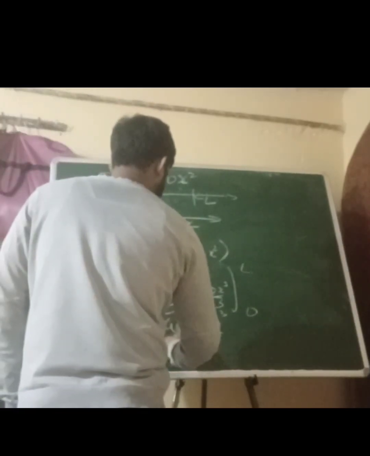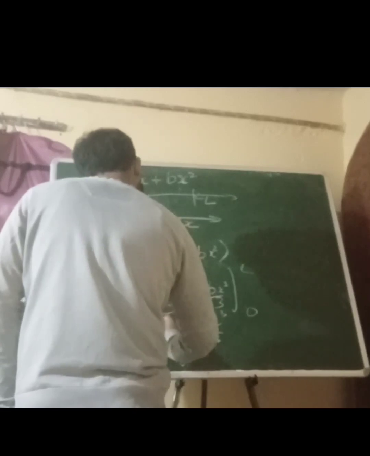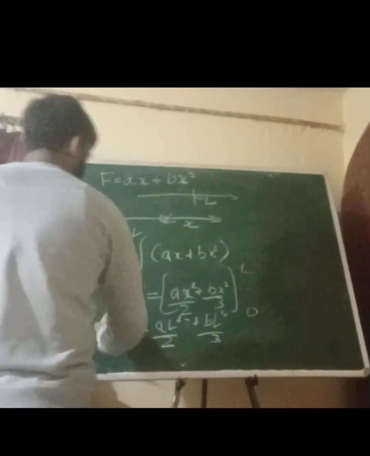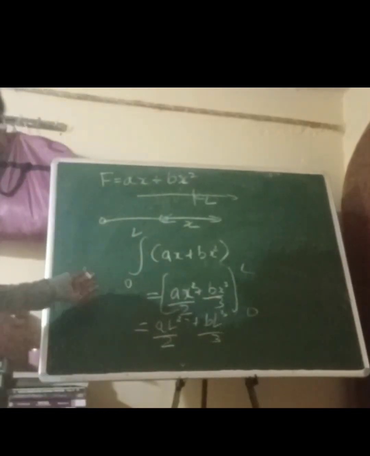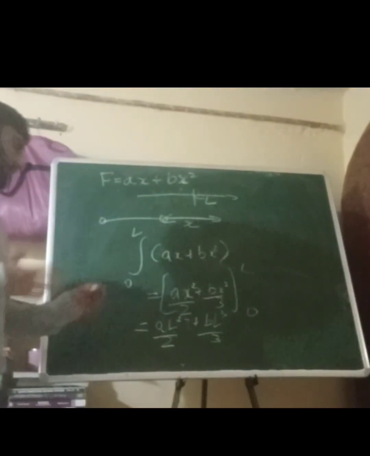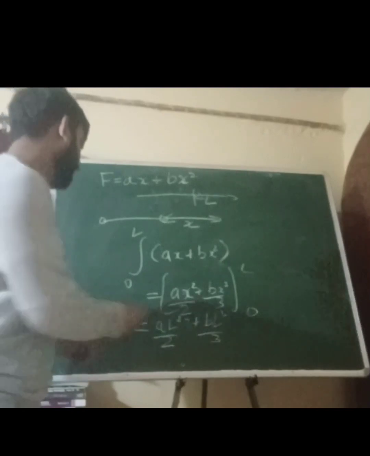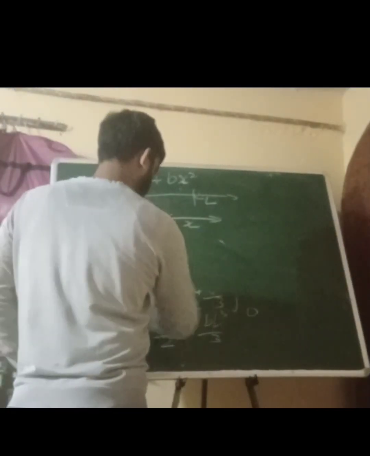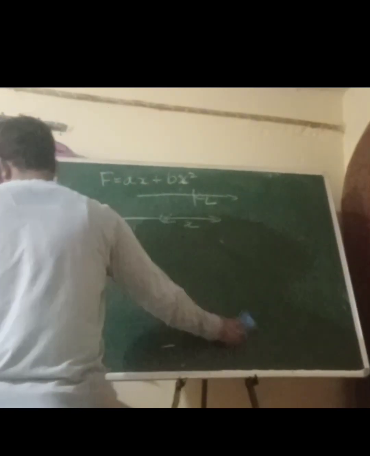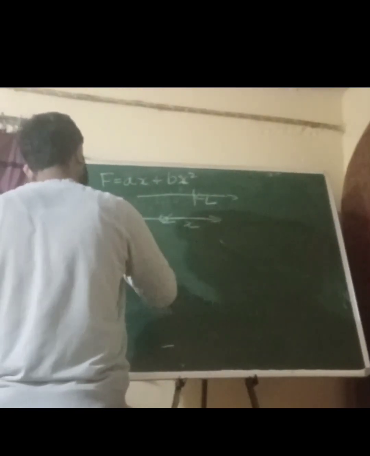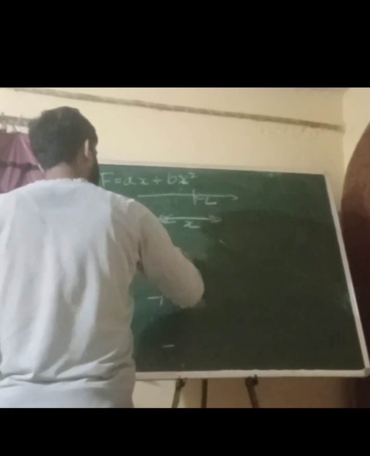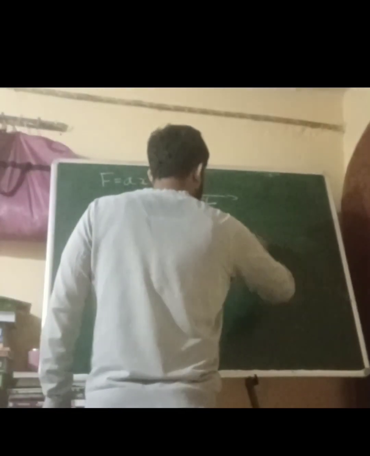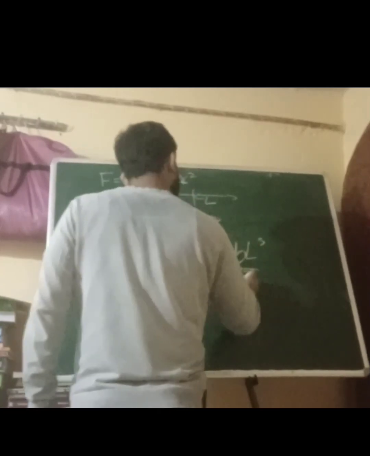So here it is al square upon 2. Let me write the final expression. The work done is AL square by 2 plus BL cube by 3.